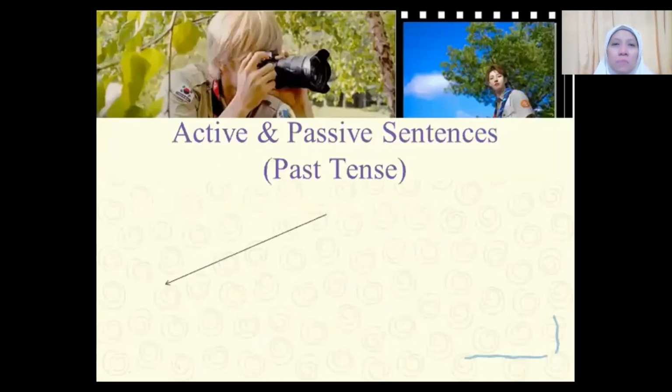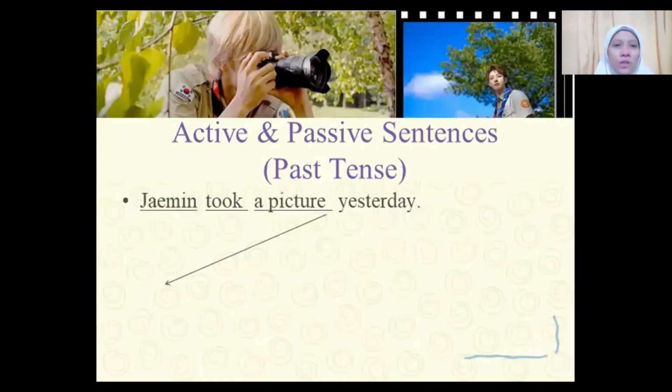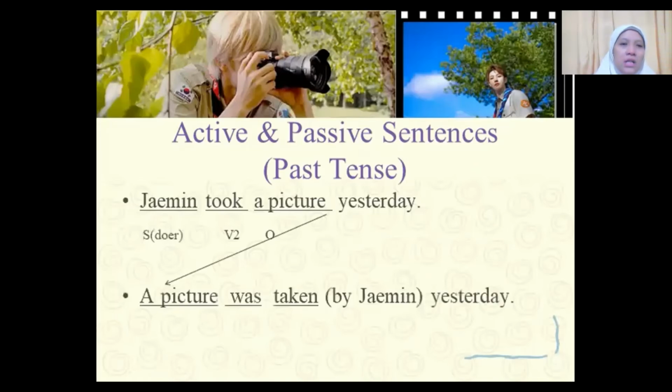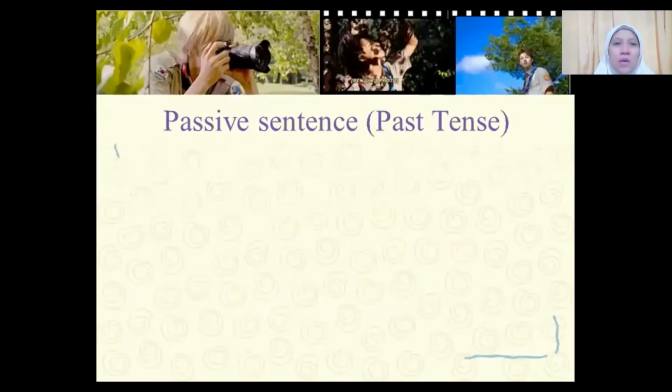Okay, now we will see passive sentences. "Jamin, the subject of doer, took a picture yesterday." Past tense, "took," and then "a picture" will become the subject of receiver. "A picture was taken by Jamin yesterday." Subject, a picture, subject of receiver. "To be" is "was" because this is past tense, and the verb 3, "taken." Now let us make it into negative and interrogative.